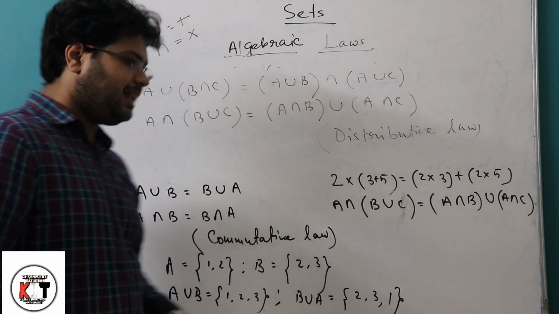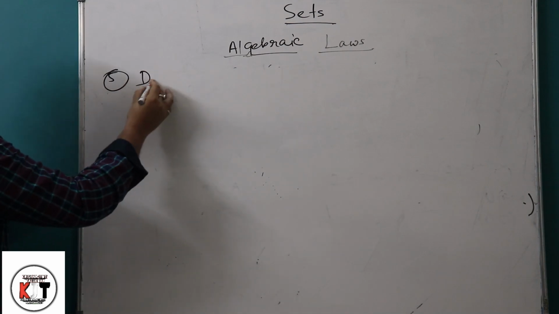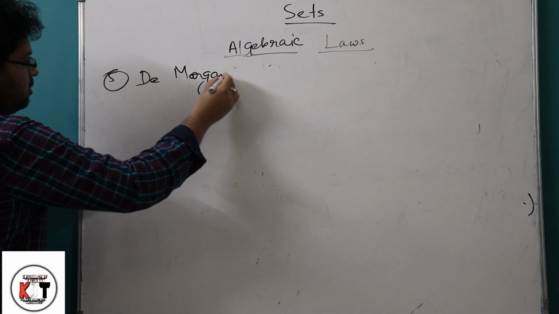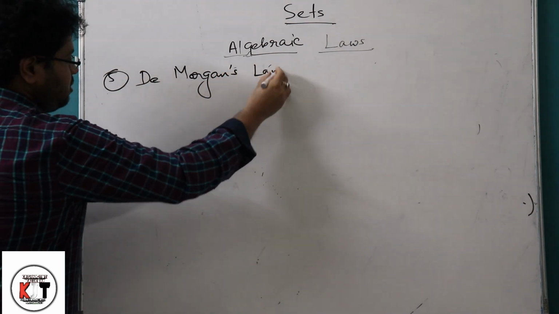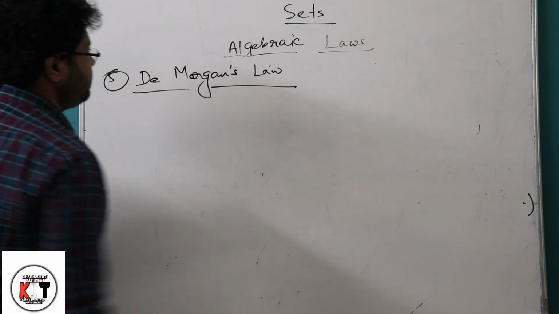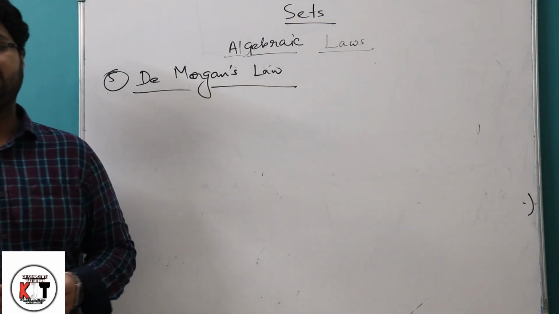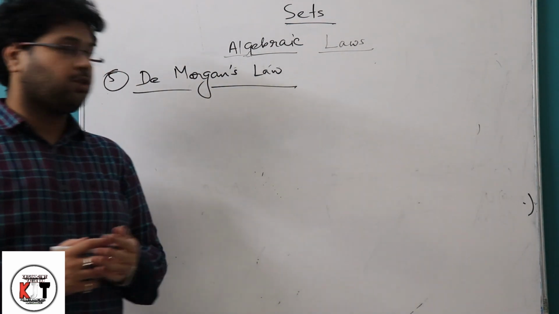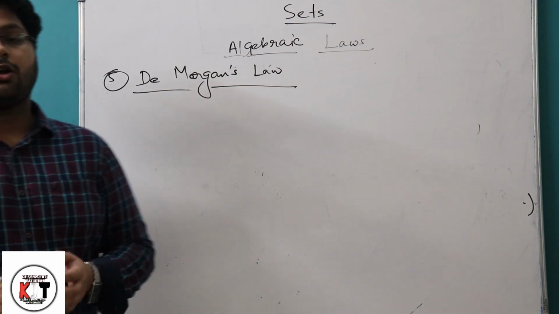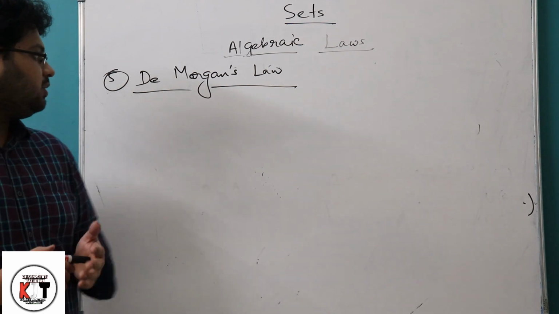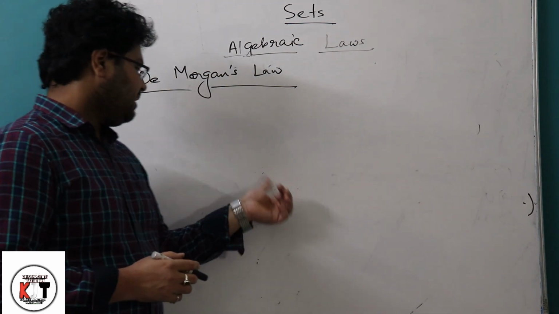Now we are coming to our next law, De Morgan's law. This is the most important law in this chapter, set theory, and it is often used in solving the numericals of this chapter. So we need to clear the concept of this law.